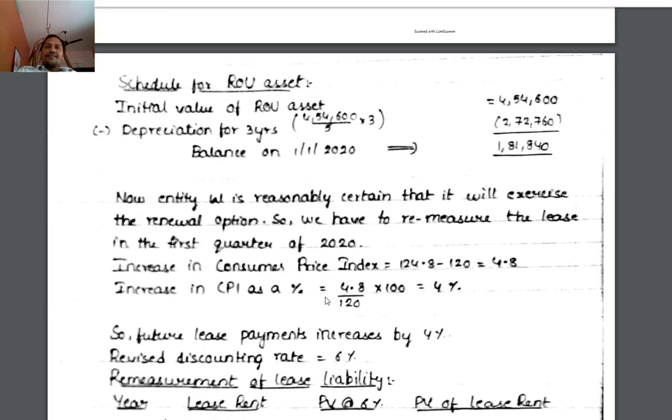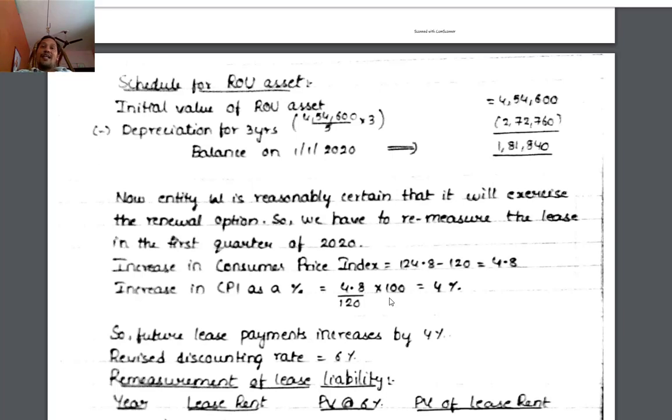Then increase in consumer price index: 124.8 minus 120. Increase in consumer price index as a percentage: 4.8 divided by 120 into 100, that is 4%. So consumer price index increase as a percentage is 4%. Now the future lease payments we have to increase by 4%. And now we have to remeasure the liability.